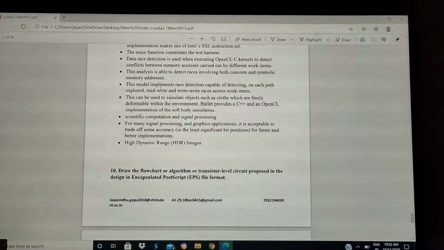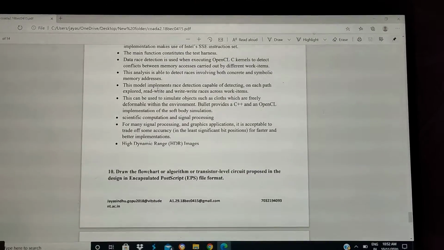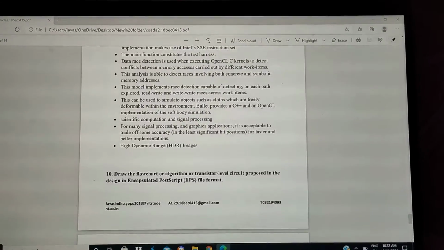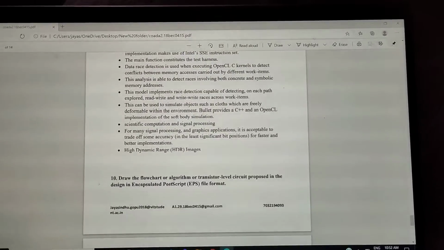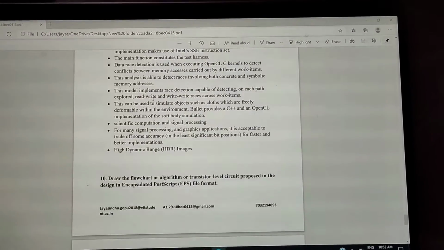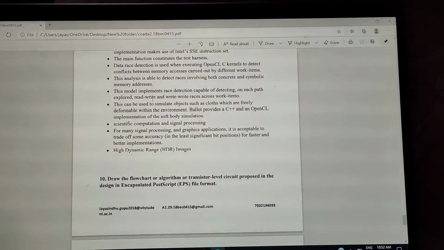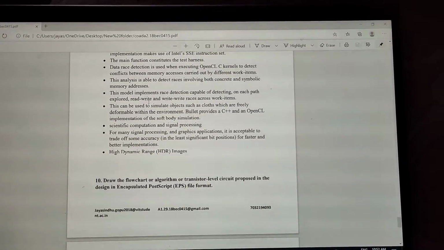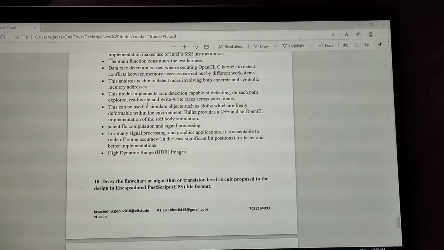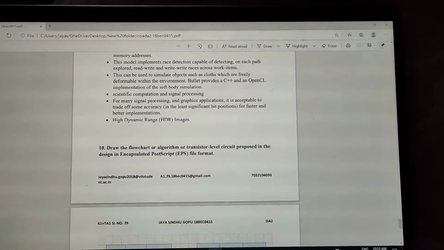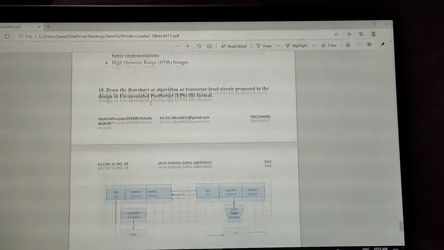It is acceptable to trade off some accuracy for faster and better implementation. It is used in high dynamic range images. The main function constitutes a test harness. This analysis is able to detect races involving both concrete and symbolic memory addresses. This model implements deformable bodies within the environment, which are free to simulate objects. Bullet provides a C++ and an OpenCL implementation for soft body simulation.